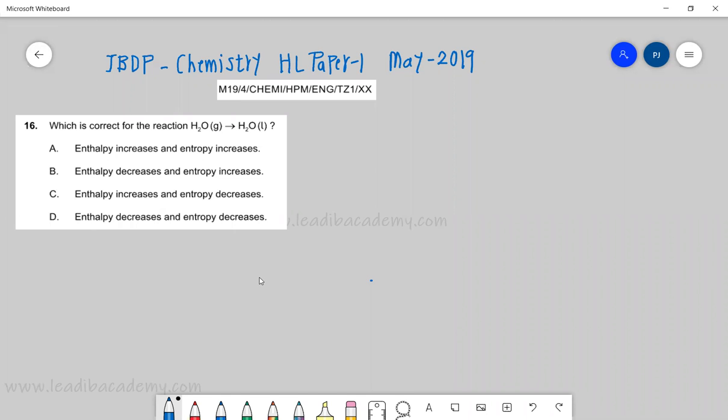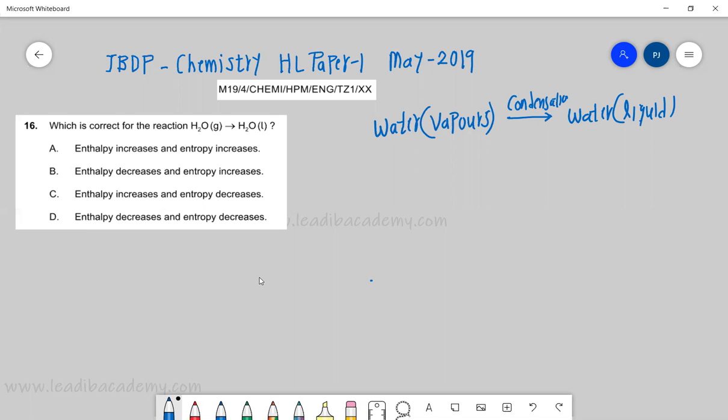Okay, let's look at question number 16, which asks what is correct for the reaction H2O gaseous to H2O liquid. First of all, we should analyze what this reaction is saying. Basically it is simple: water vapor is getting changed to liquid water, water in liquid form. So what do we call this? This is the process we call condensation.